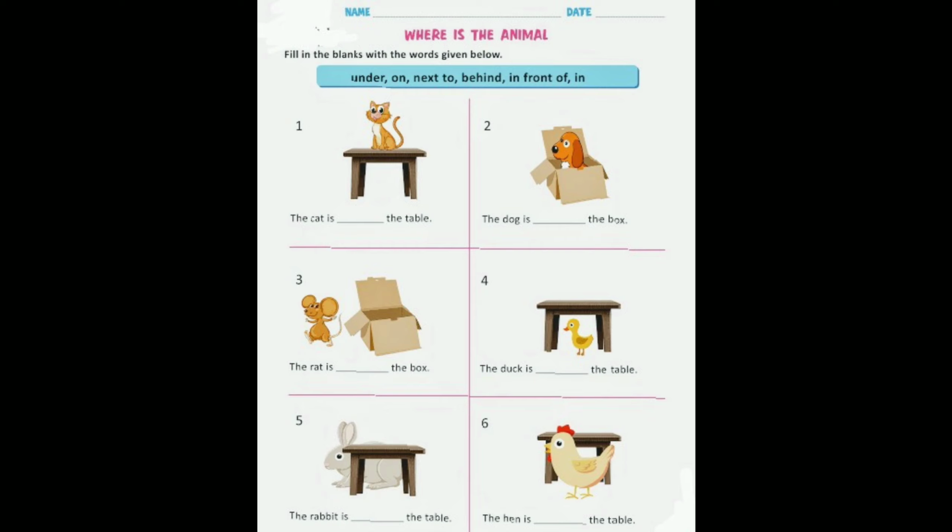In the second picture you can see the dog is in the box. तो डॉग कहाँ बैठा है? बॉक्स के अंदर बैठा है. In the third picture you can see the rat. Where is the rat? The rat is next to the box.